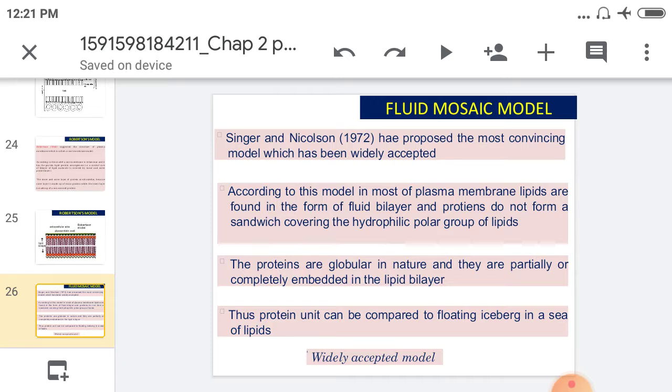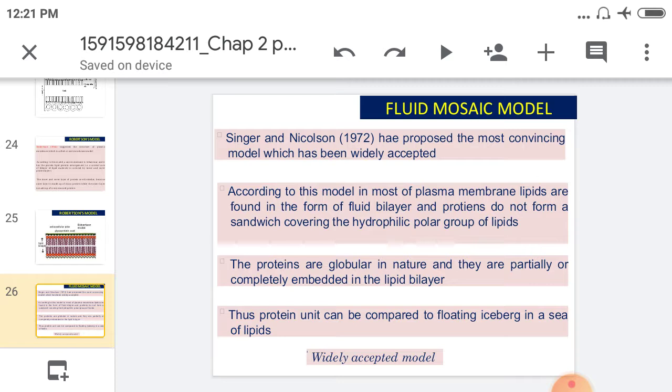According to this model, in most plasma membranes, lipids are found in the form of a fluid bilayer and the proteins do not form a sandwich covering the hydrophilic polar group of lipid. It means in this model, the scientists suggest that the sandwich covering of proteins is absent, and the proteins are globular in nature and partially or completely embedded in the lipid bilayer. It means proteins are embedded into the lipid bilayer. They are not sandwiched.